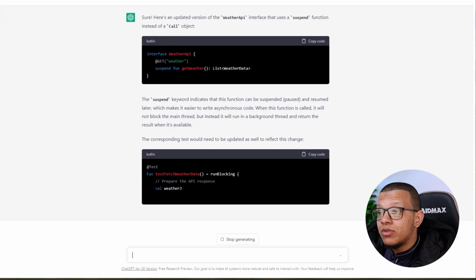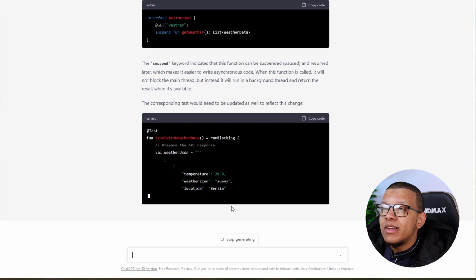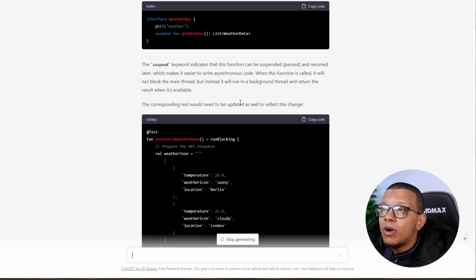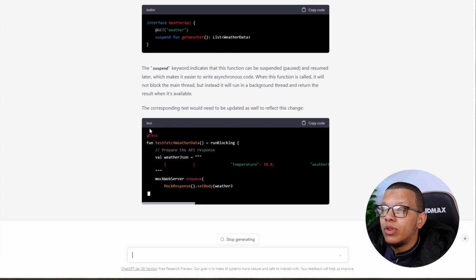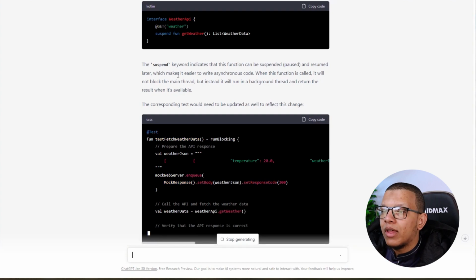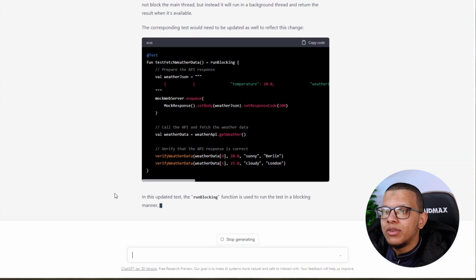Okay, he updated the test to use run blocking. Well, this is cool. Like, this is really cool. As I said, the intelligent part isn't writing the code. The intelligent part is knowing that I should do that. Since I am a little bit experienced Android developer, I can think of that, right? But I'm testing the ability of ChatGPT to understand what he is doing here. This is really cool.